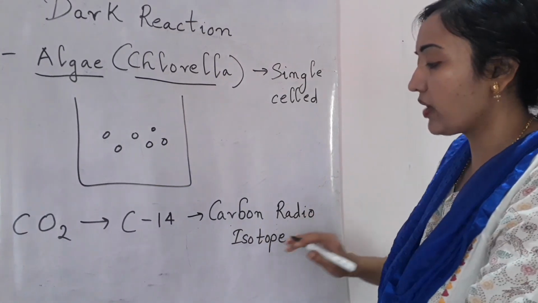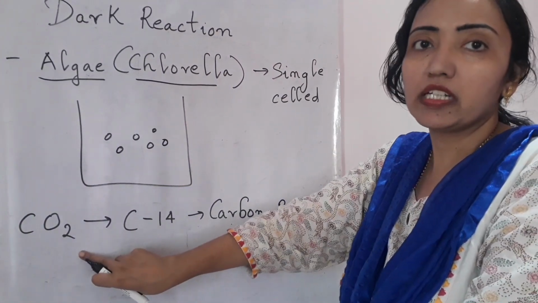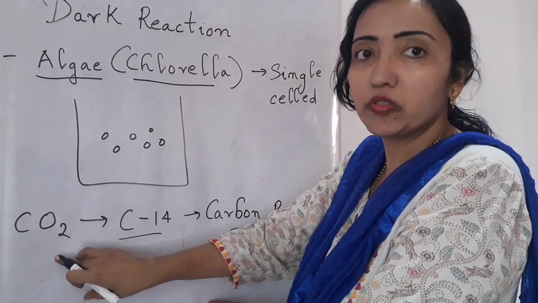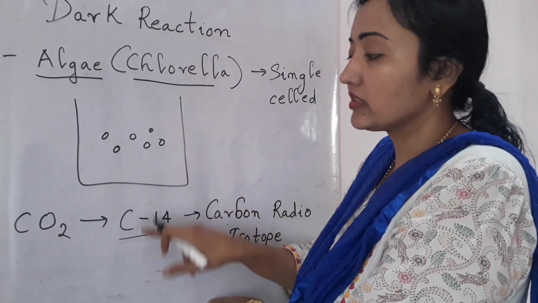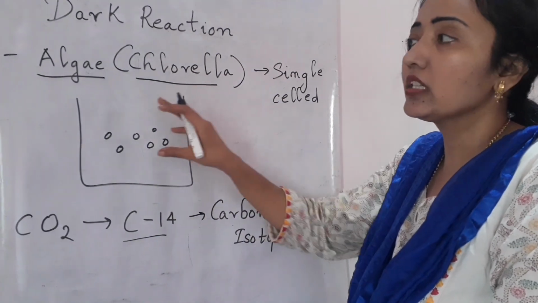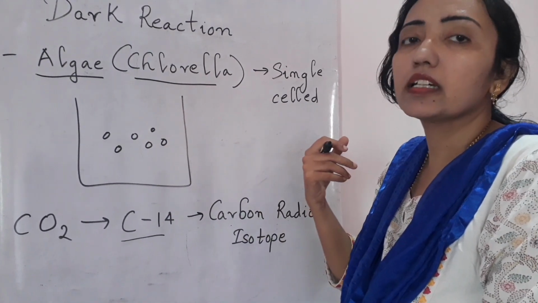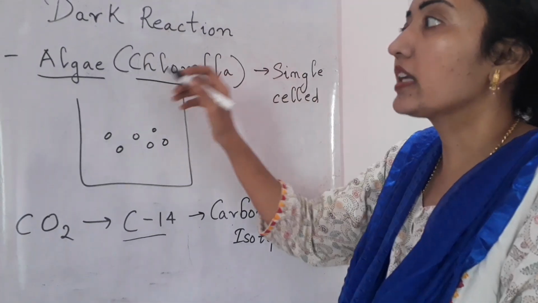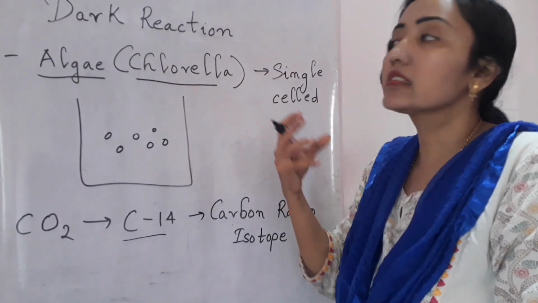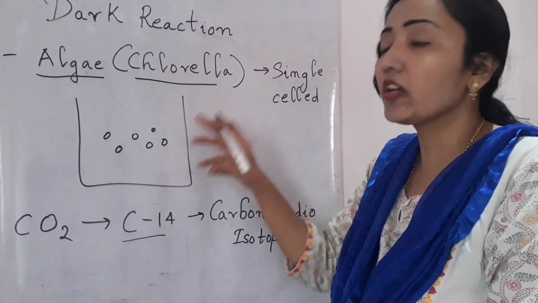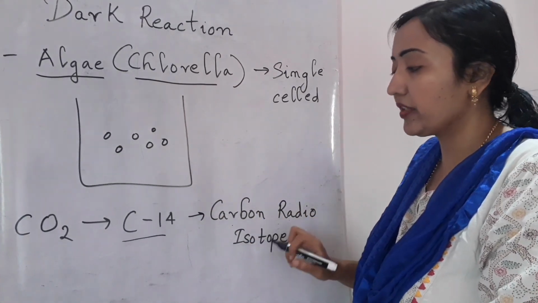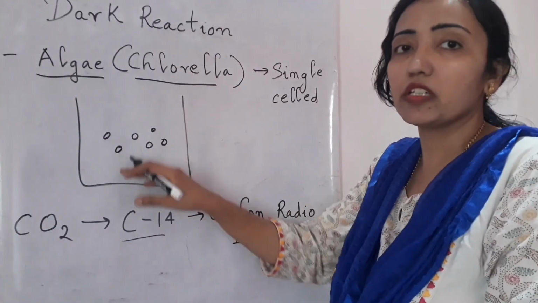that is, carbon radioisotope containing carbon dioxide was given to the alga for carrying out photosynthesis. So for the dark reaction, Calvin used the alga Chlorella, which is single celled and carries out photosynthesis. The carbon dioxide given to the alga contained the carbon radioisotope C14.